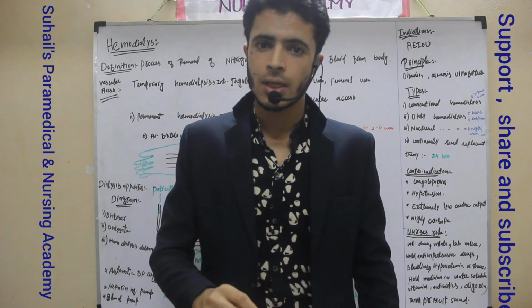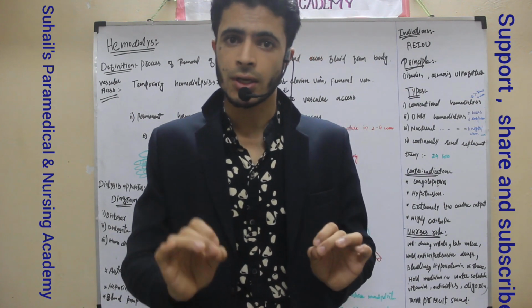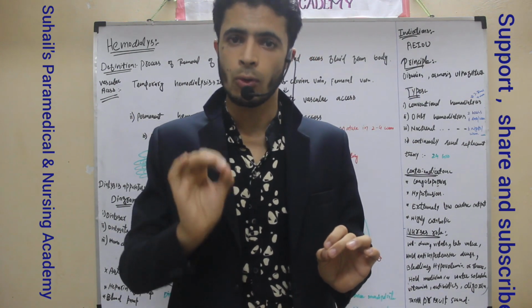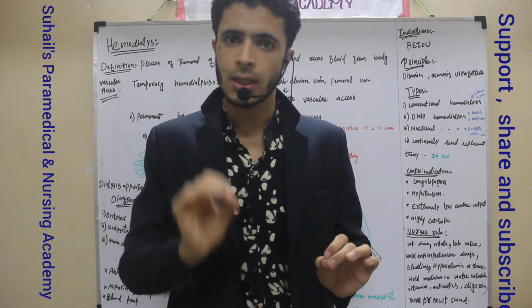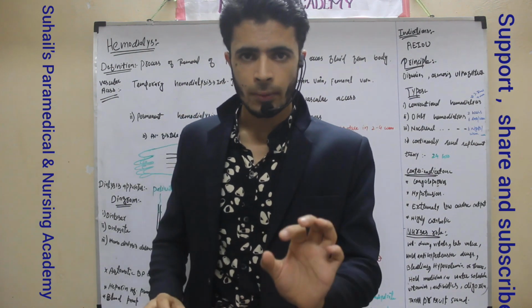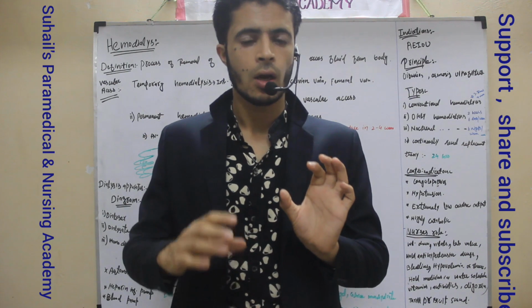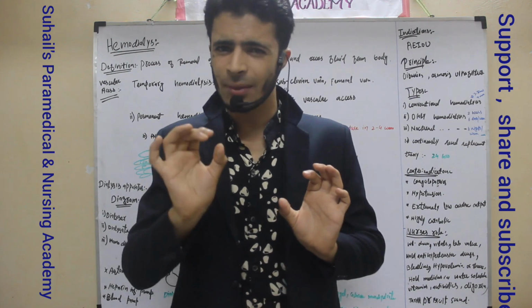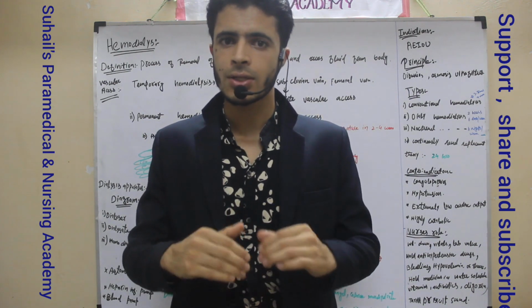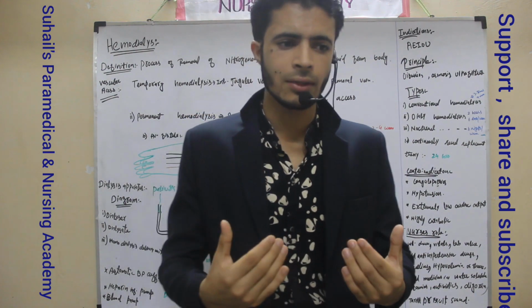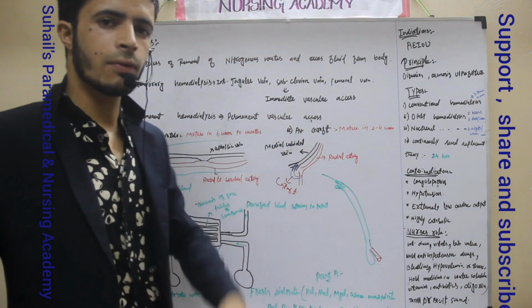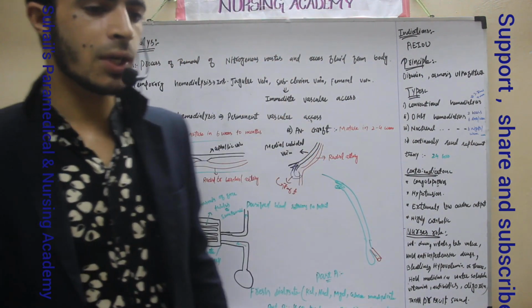If there is an immediate need of hemodialysis, or if the patient needs hemodialysis only rarely, such as one time within a week or one time within a month, then we will do immediate vascular access.